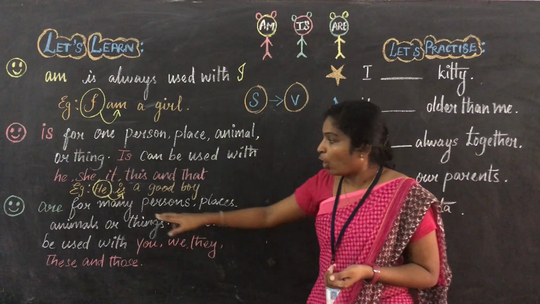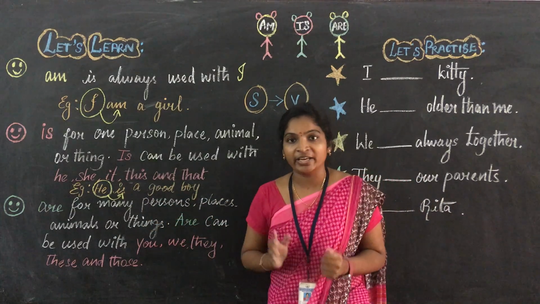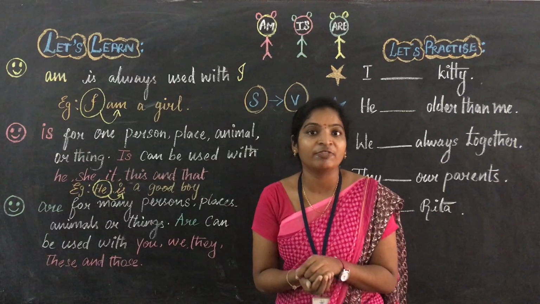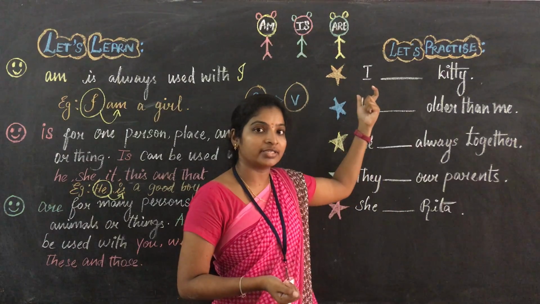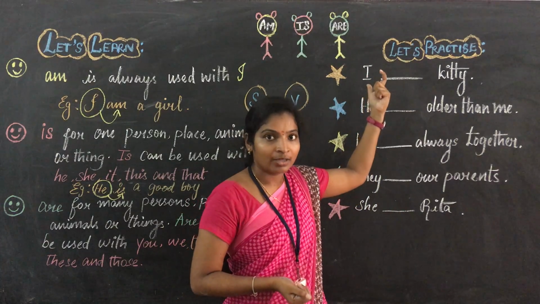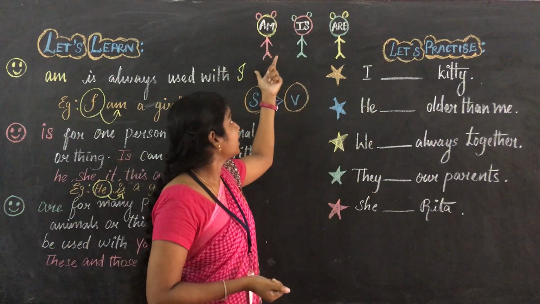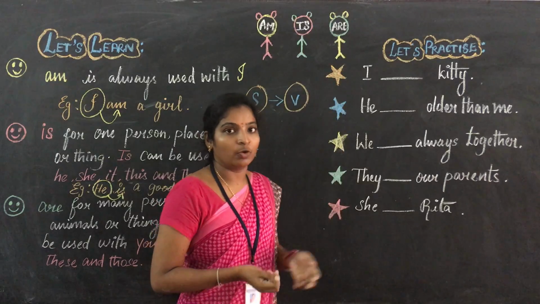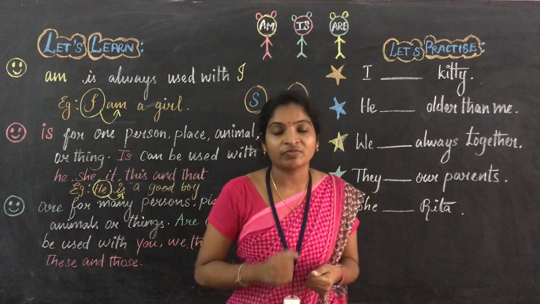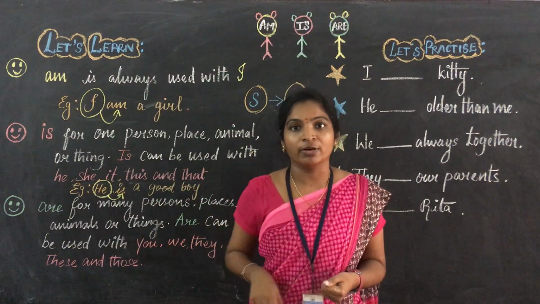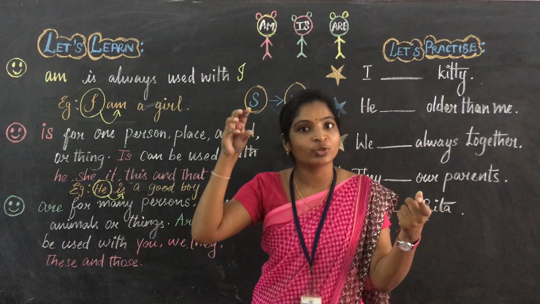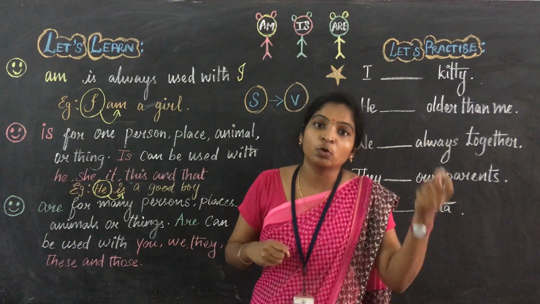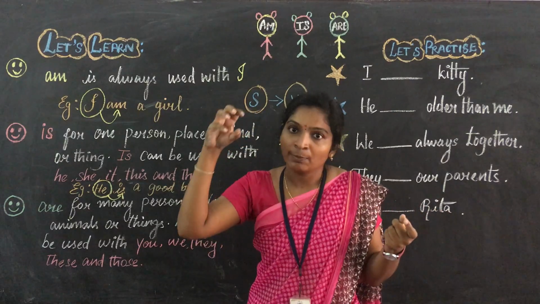You just see, "are" for many. "Are" for many, in the sense for the plural only, we are using "are". That is a plural verb. "Are" is a plural verb. Here "am" is a singular verb. "Are" is a plural verb. For a plural subject we have to give the plural verb. For a singular subject we have to give the singular verb.